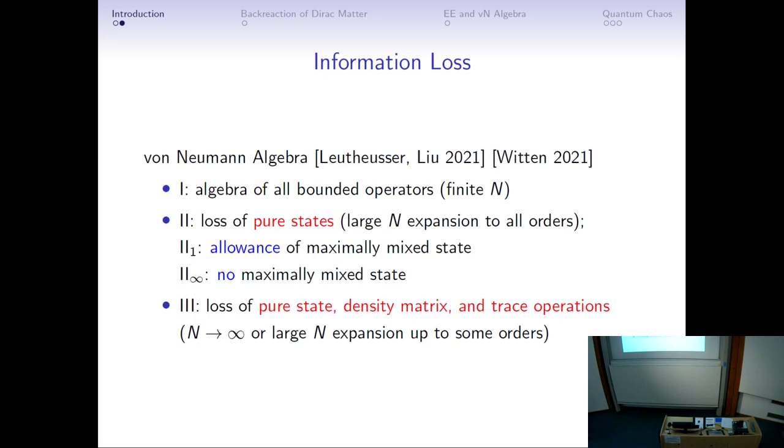For clarity, I want to define the trace operation first. The trace operation implies that trace AB equals trace BA. If you see that trace AB does not equal trace BA, then it's not a trace operation here. Okay, but for the physical interpretation, the gravity theory with the type III algebra should be pure gravity. Okay, so it's our physical situation and the mathematical definition for this algebra.